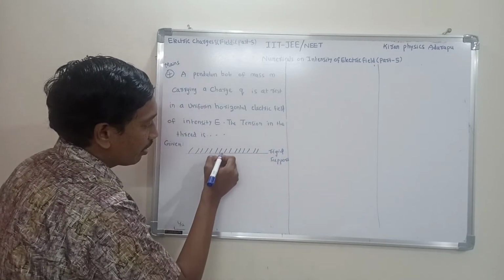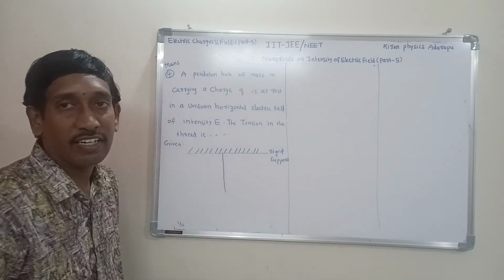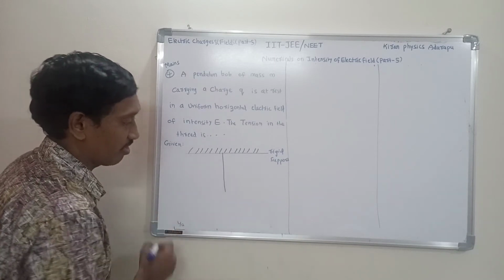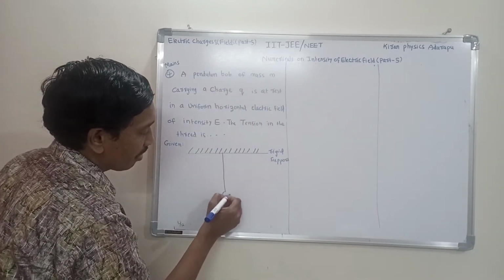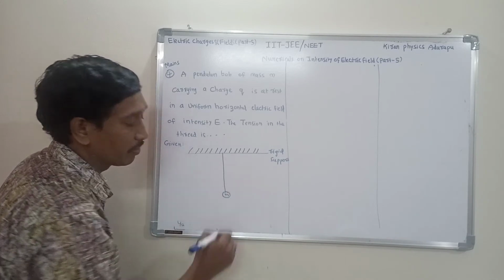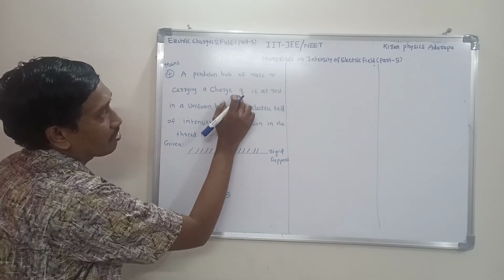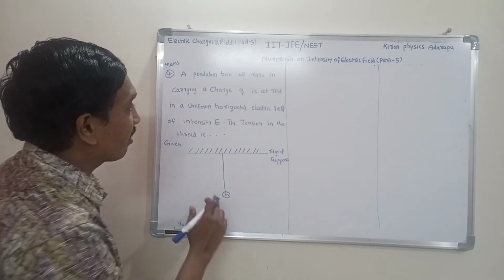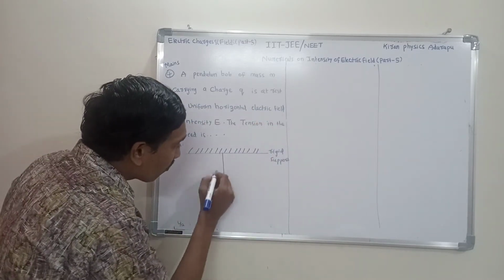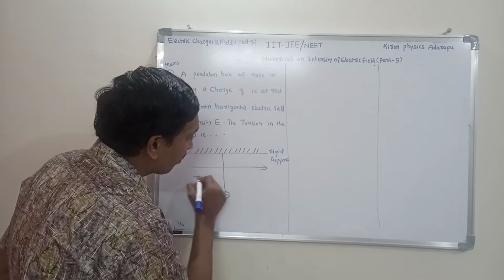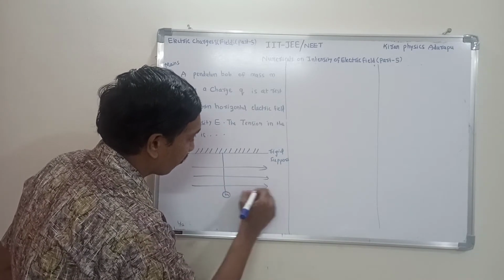Okay now, so here one string, this is one thread or string. It is suspended by some mass m. This is mass m. Here it is residing some charge q. It is at rest in a uniform horizontal electric field. Here one horizontal electric field. This is the horizontal electric field.